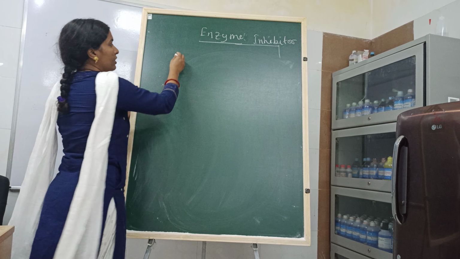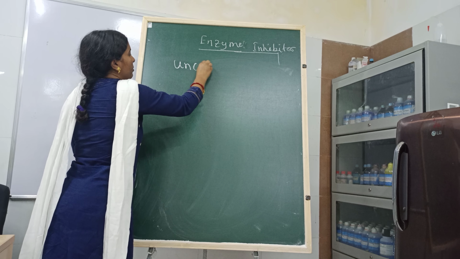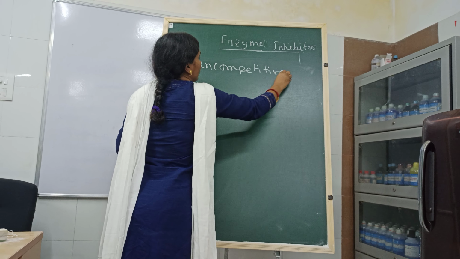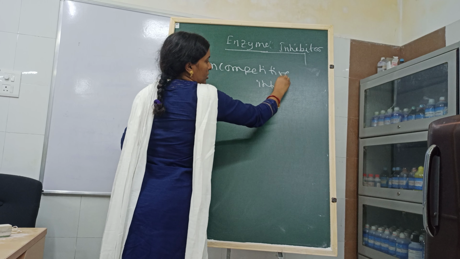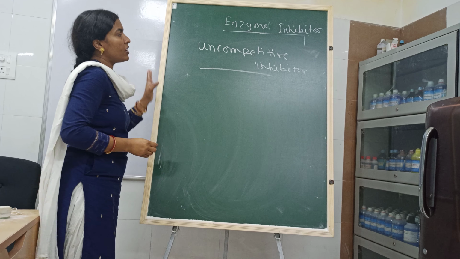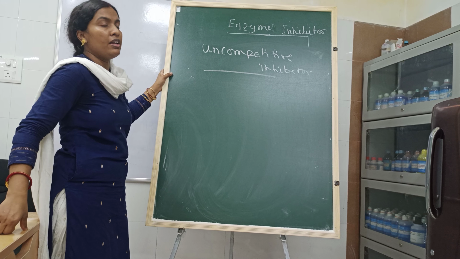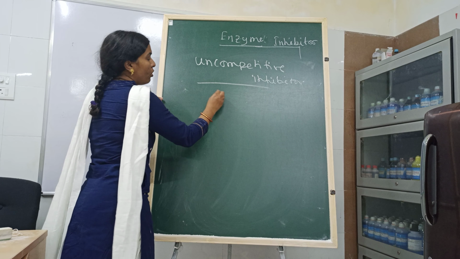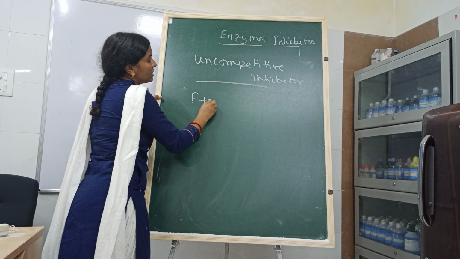Now the third thing, that is our uncompetitive inhibitor. The peculiarity of this type of inhibitor is that they bind only with the enzyme substrate complex. So suppose I am writing this reaction.